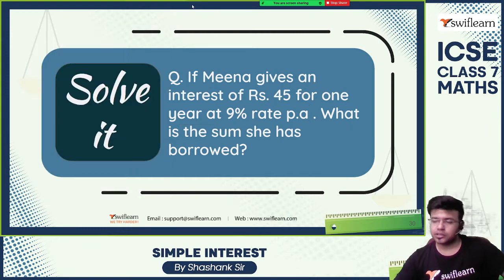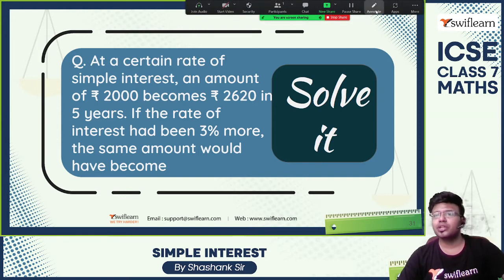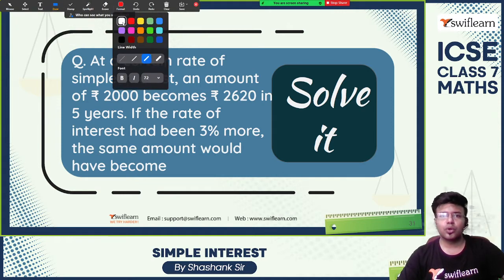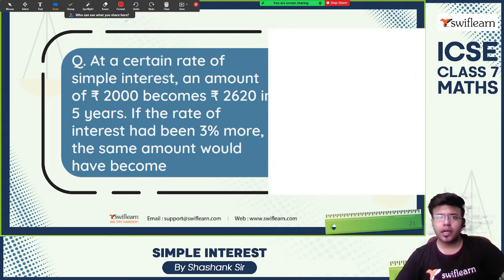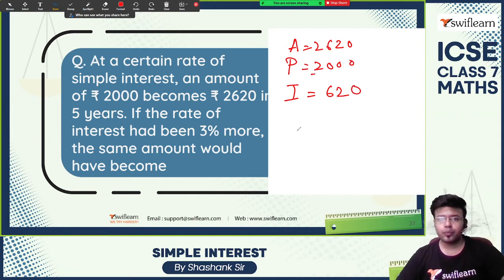Next one. At a certain rate of simple interest, R we don't know for now, an amount of rupees 2000 becomes 2620 in 5 years. Let us calculate that. The amount is 2620, principal is 2000. Interest obtained, subtracting this, is 620. So find the rate of interest.